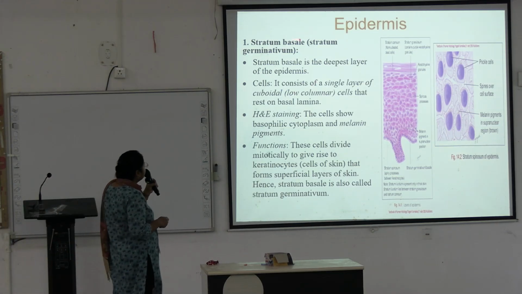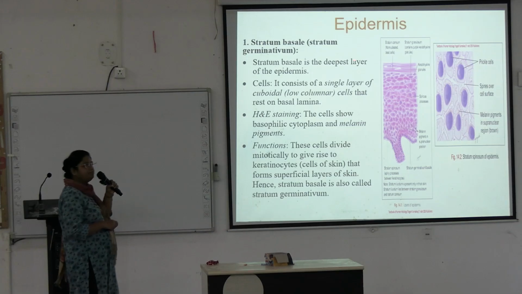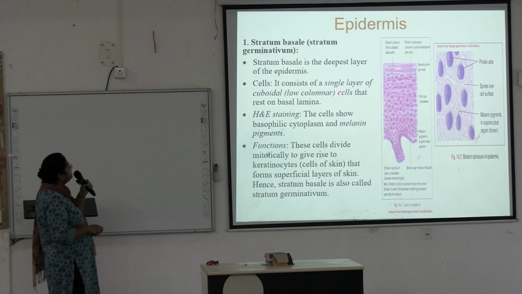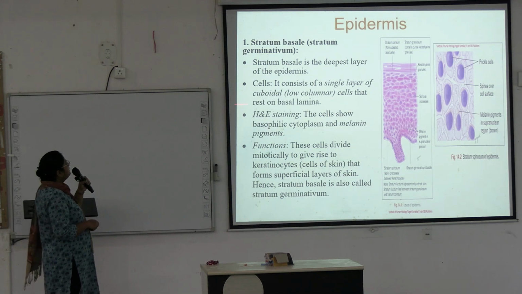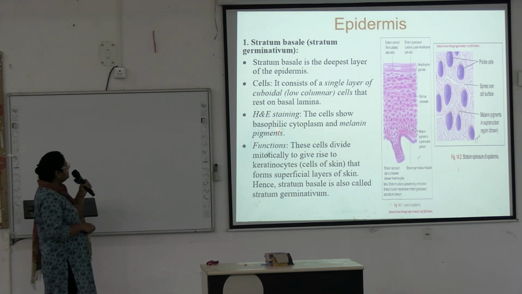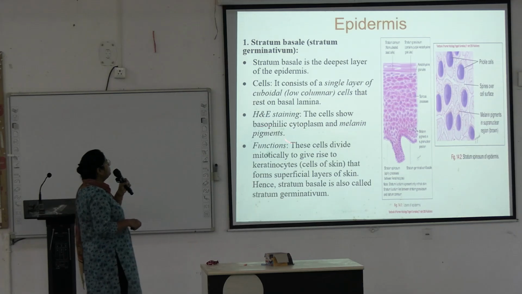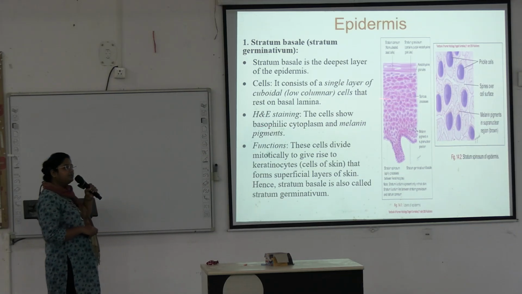First is stratum basale. It is the deepest layer of the epidermis. It consists of a single layer of cuboidal to low columnar cells that rest on the basal lamina. In an H&E staining slide, the cells show basophilic cytoplasm and melanin pigments.